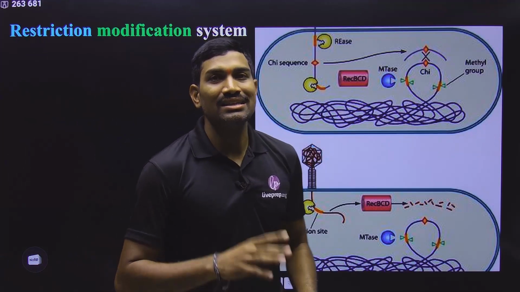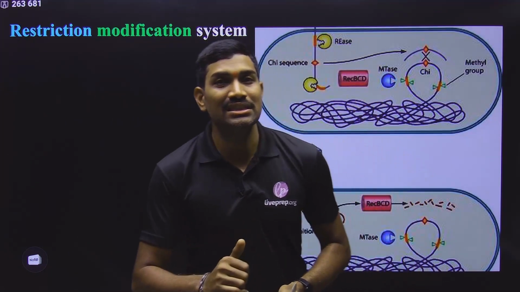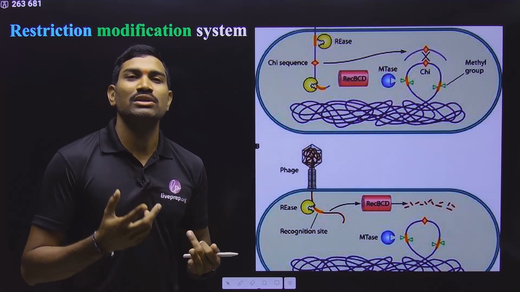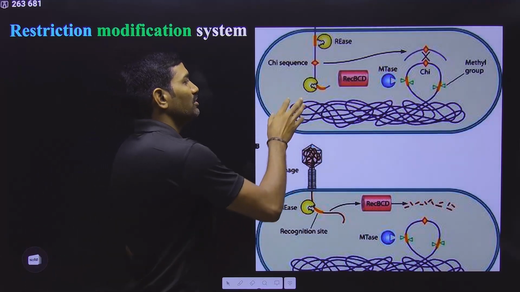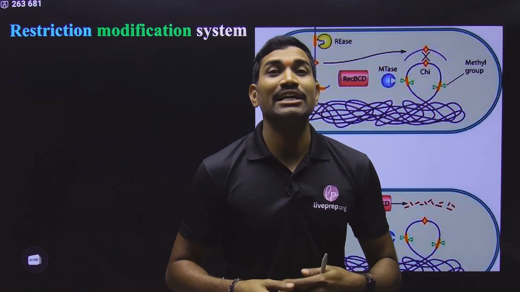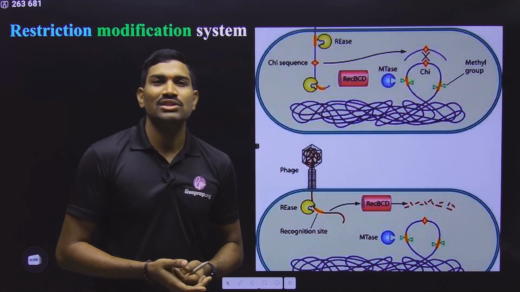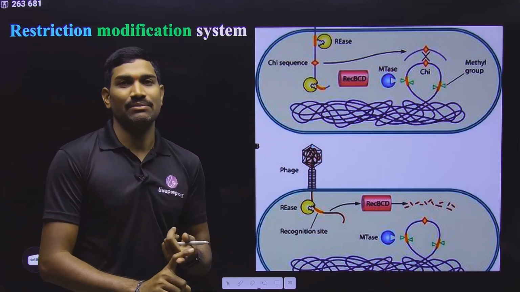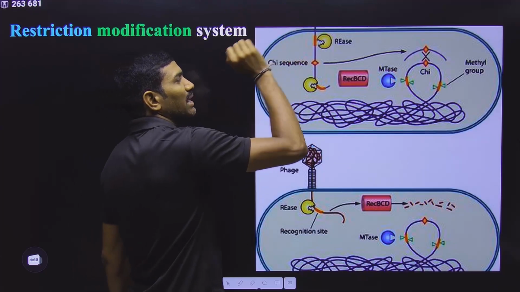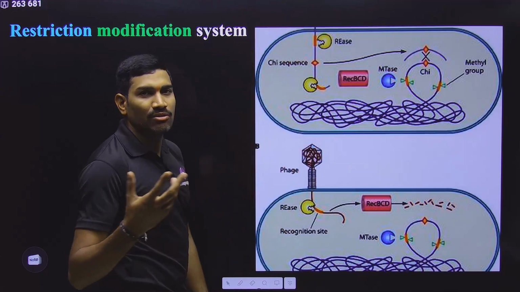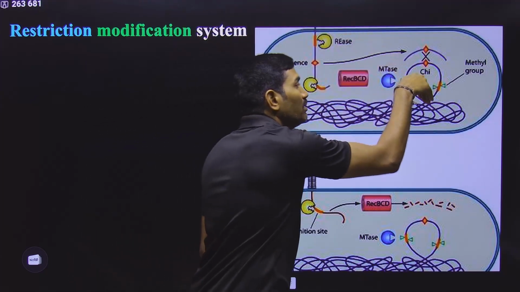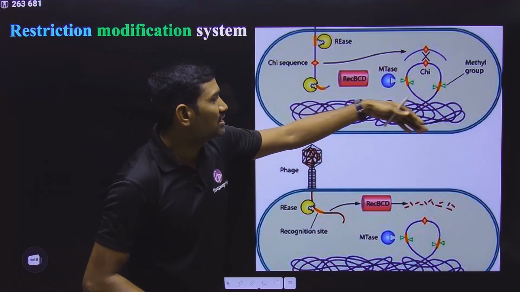This is called a restriction modification system. For restriction there is an enzyme, and for modification there is an enzyme. What will these two enzymes do? Observe carefully. Suppose this is a bacterium, and you already know about some viruses called bacteriophages. Bacteriophages are viruses that infect bacteria. Now the bacteriophage is infecting this bacterium. Once it infects, the bacteriophage will introduce its DNA into the bacterium.